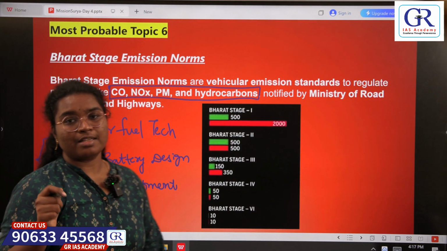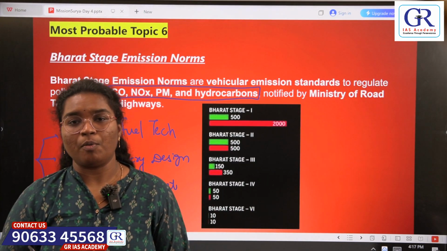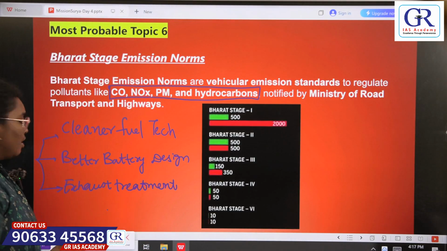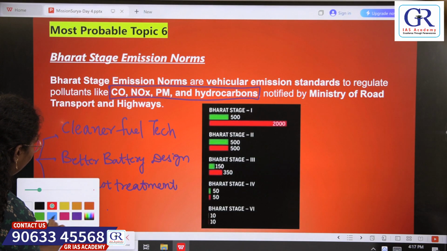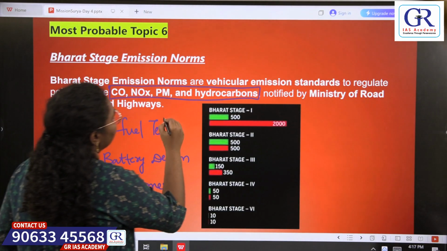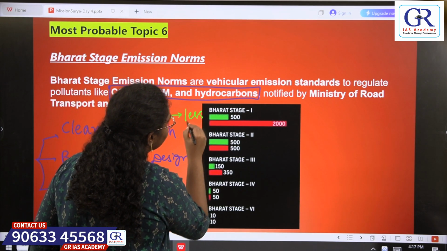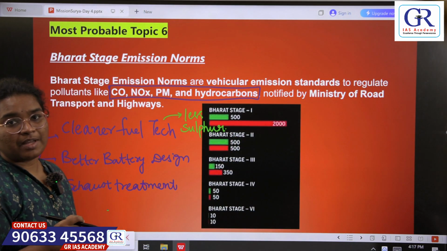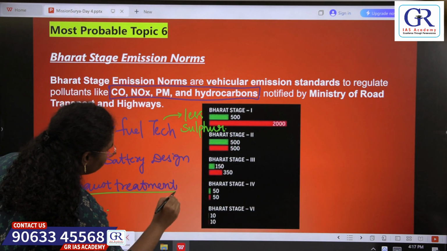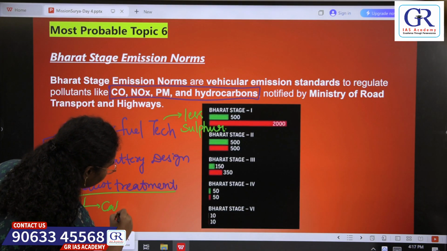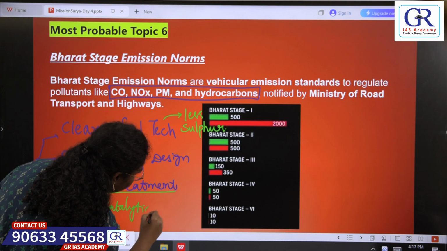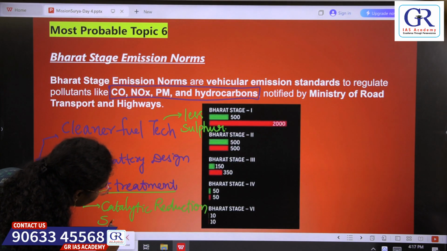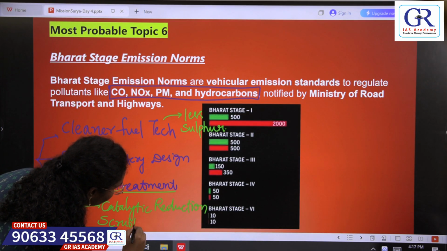So, by imposing these Bharat stage norms, we are indirectly prompting the industries, the vehicle manufacturing industries, to focus on these steps. Because of this, we have had fuels with less sulfur content, and there are experiments with respect to exhaust treatments, like catalytic reduction experiments, or scrubbers introduced in the tailpipe, before the tailpipe emissions.